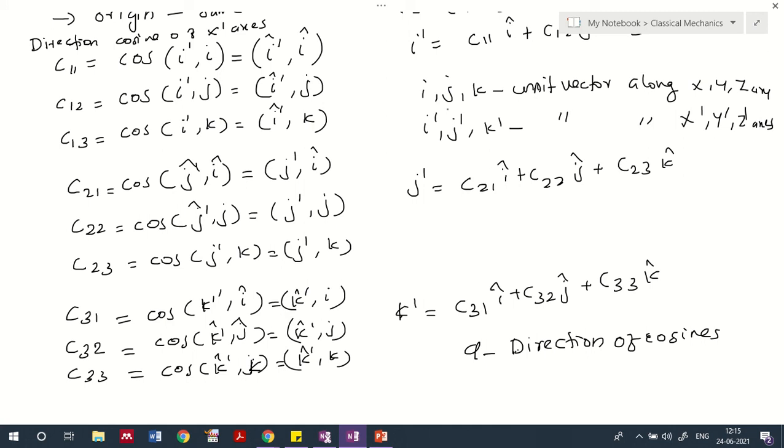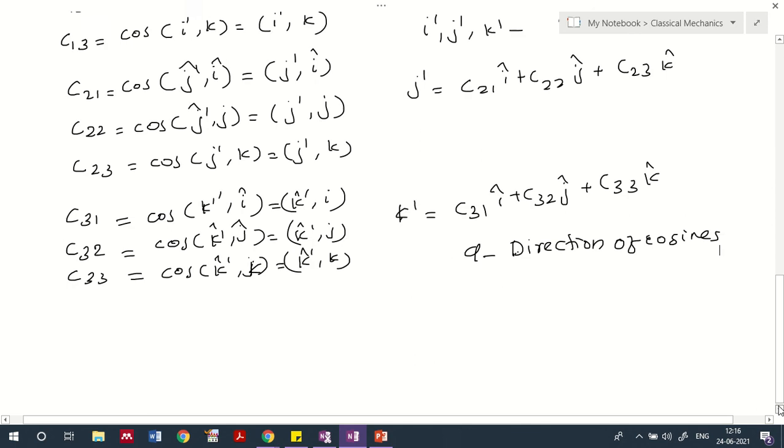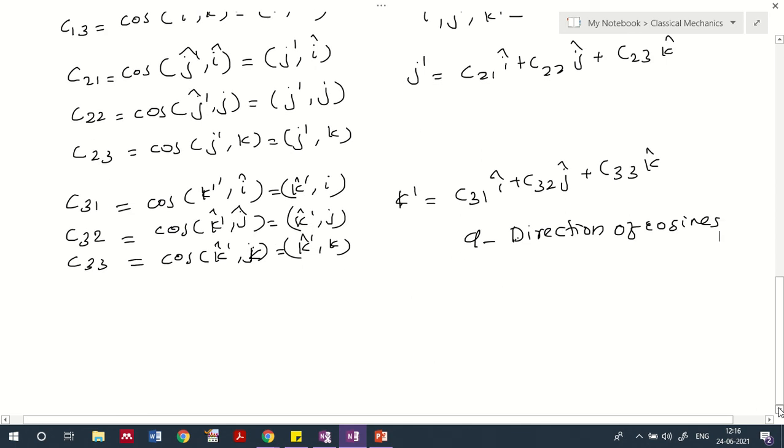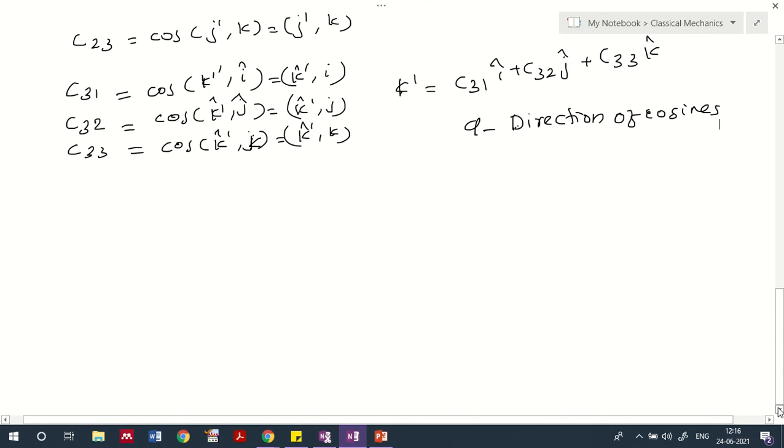What we have taken here is simply the angle between i dash, j dash and k dash with respect to i, j, k. We have taken the cosine of the angle between the different primed coordinates and the unprimed coordinates.